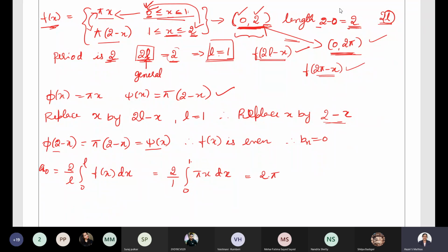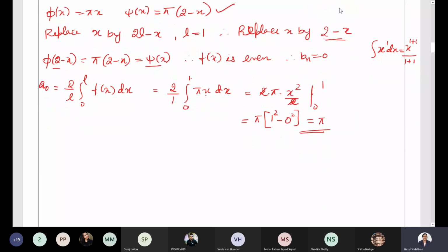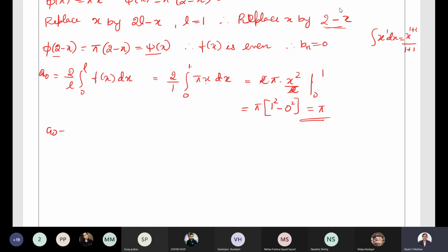Pi is a constant. Integration of x power 1 is x power 1 plus 1 divided by 1 plus 1, so that will be x square divided by 2. So what do we get over here? The limit varies from 0 to 1. Here the 2 gets cancelled, so that is equal to pi into x square, upper limit 1 square, lower limit 0 square. So we will get the answer as pi. A naught value is pi. Therefore, what is A naught by 2 value? It is pi by 2. So this is the value of A naught.